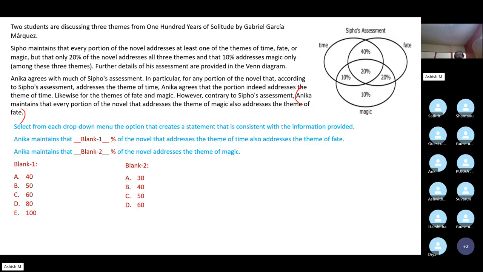Anika maintains that every portion of the novel that addresses the theme of magic also addresses the theme of fate. Wow.